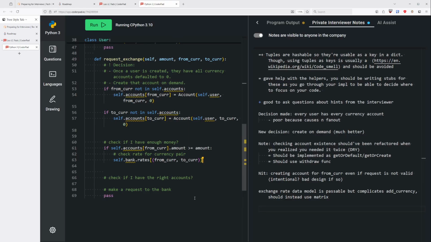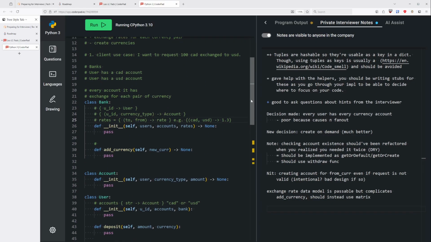I guess before that we should do a check if we even have that rate. Does it exist first? Is this more of an exception kind of check, where we should be throwing an error if it doesn't exist? Well, this is a good question to ask ahead, by the way.